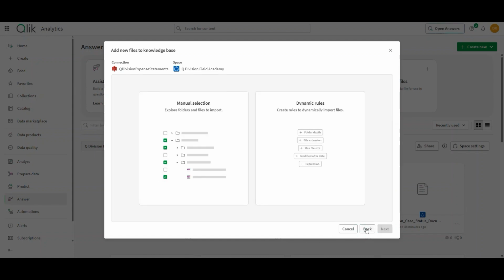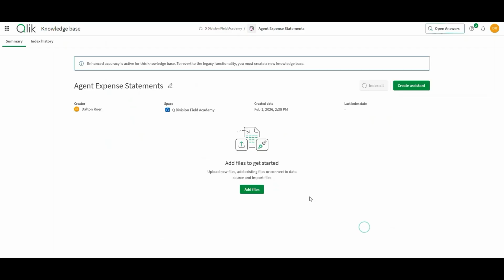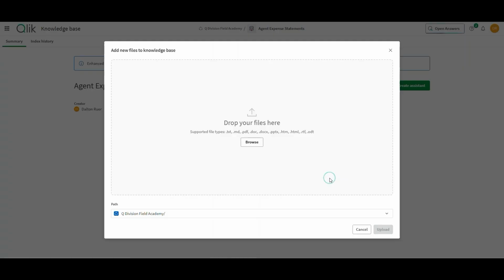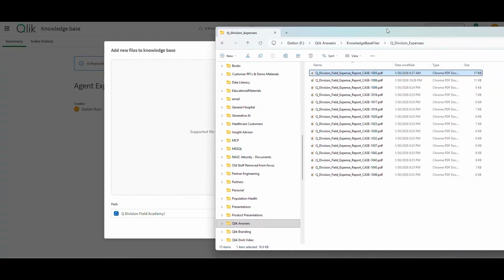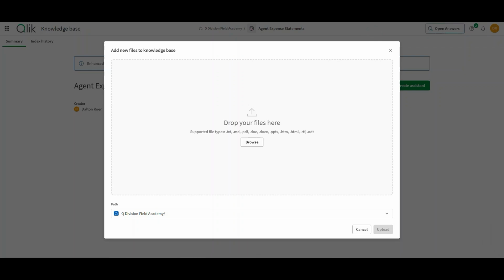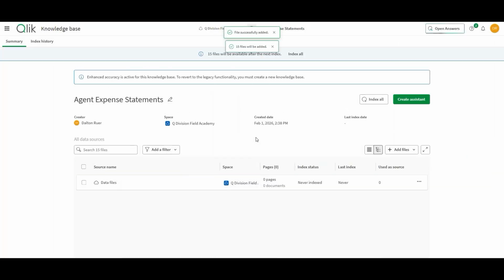Now, what I'm really going to do is say, you know what? My poor field operatives out there, they don't have access to my S3 bucket, and I'm not giving you my secret key. That's a secret. So what I'm going to do instead is say add files again, and this time I do want to browse. This time you're going to use the zip file that had Q Division expenses, and you'll see all of these statements. I'm simply going to select all of these out of my zip file that I unpack, and it is now bringing those in.